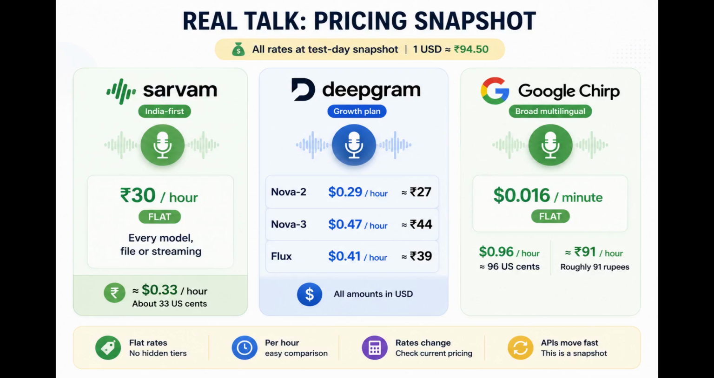About 33 US cents. Deepgram, growth plan. Nova 2 about 29 cents an hour. Nova 3 about 47. Flux about 41. Google Chirp, flat, $0.016 a minute, which is 96 cents an hour, roughly 91 rupees.